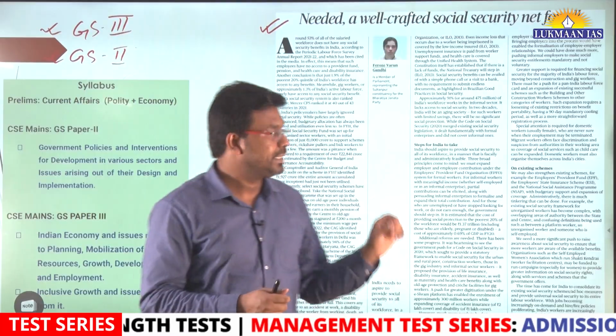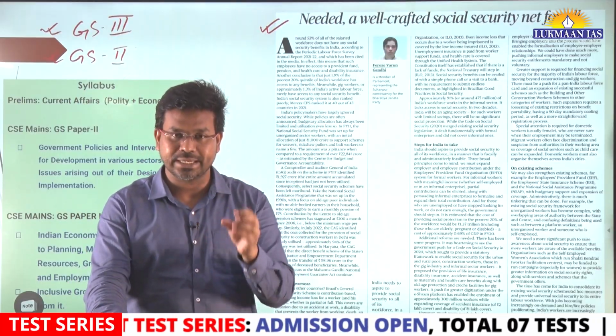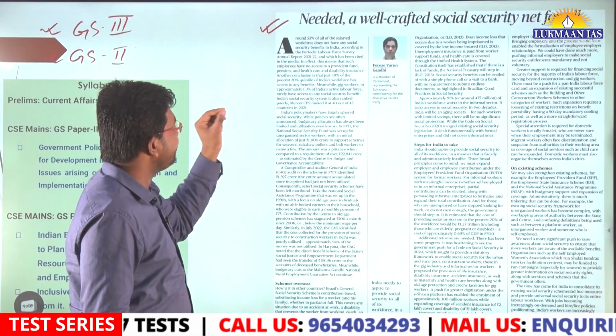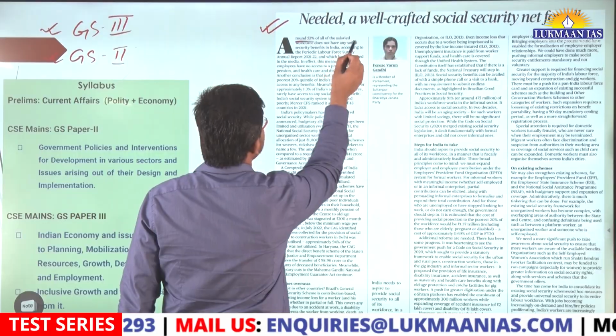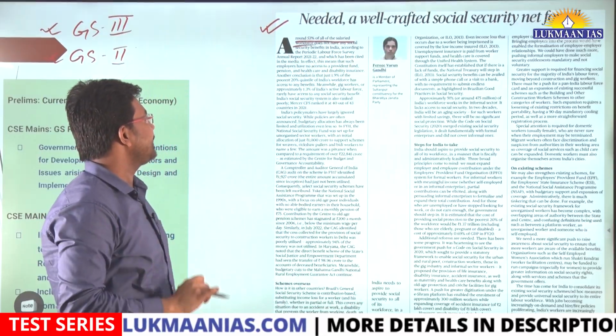Mr. Varun Gandhi has talked about statistics that showcase where India is lacking. In this article, they have talked about how around 53% of the salaried workforce does not have any social security benefits in India.